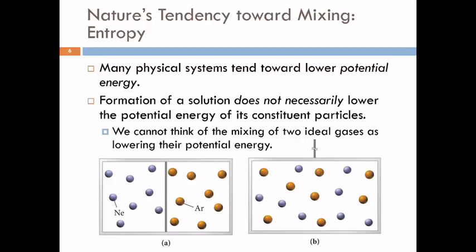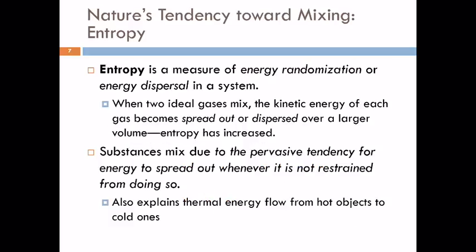If we look at two gases, neon gas and argon gas, and we allow them to mix, the temperature's the same, the volume's the same, the pressure's the same, did the mixing do anything to their potential energy? No, it didn't affect their potential energy. So why are they mixing then? Well, there are other things involved here. One of them is entropy.